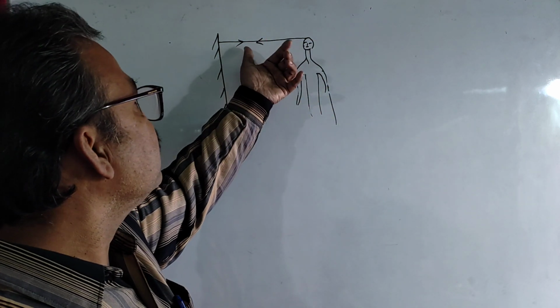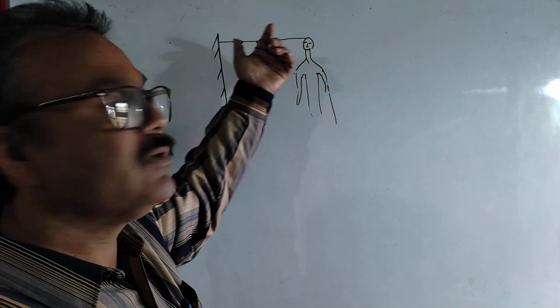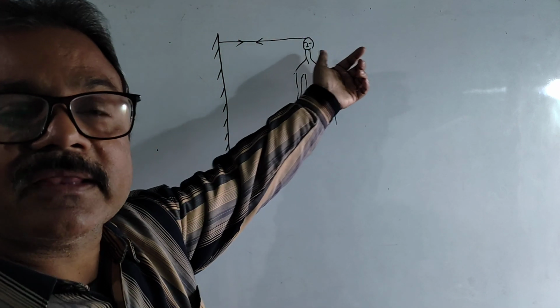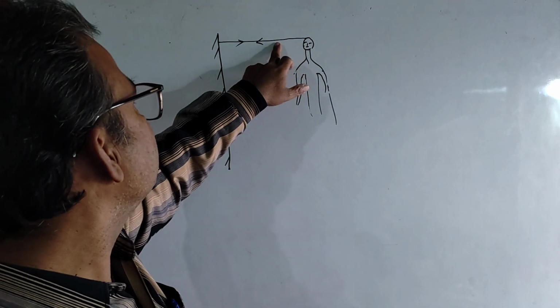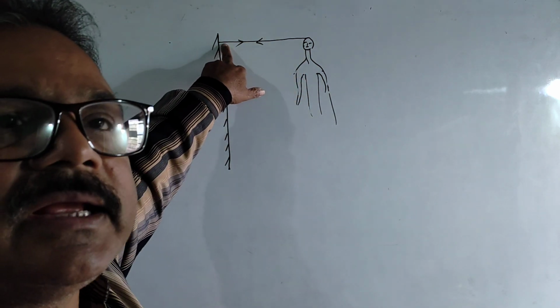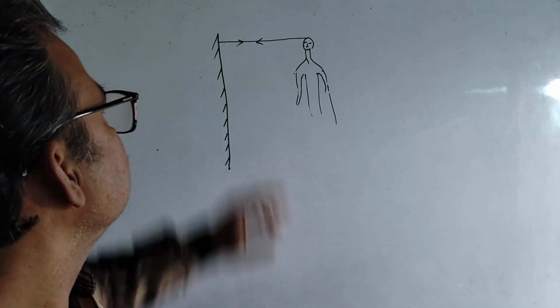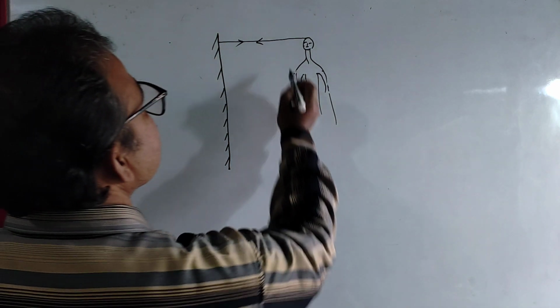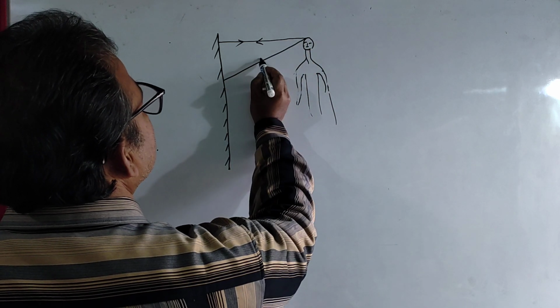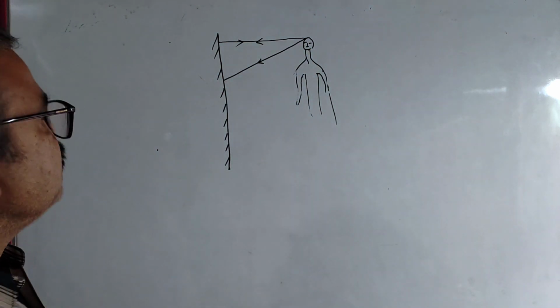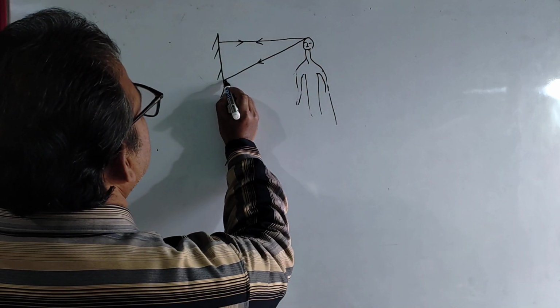The reflected ray will move towards the same direction, isn't it? Because at this point the incident ray itself is the normal. Okay, then you consider another ray. Suppose I am considering another ray here. At this point you think about the normal.